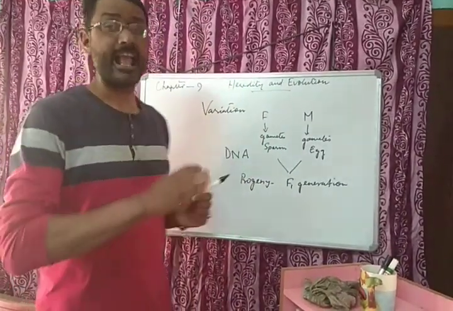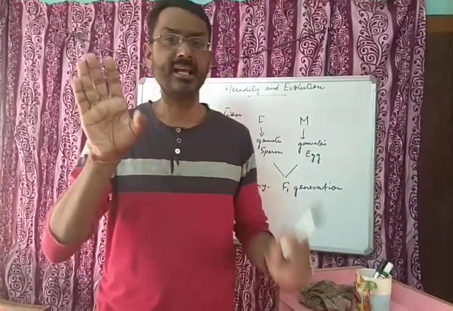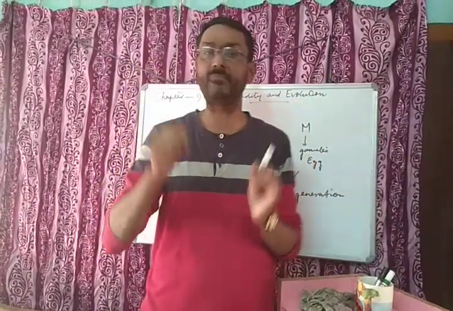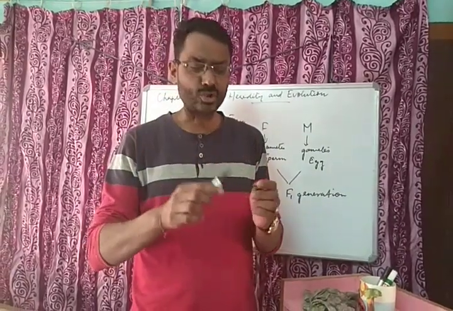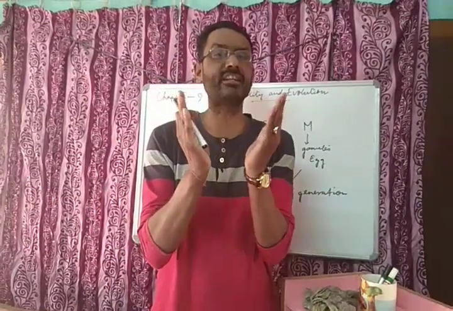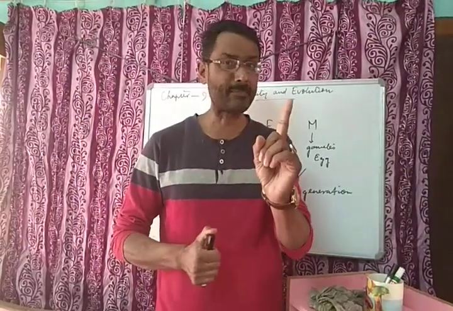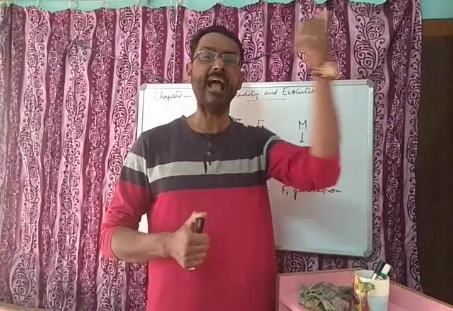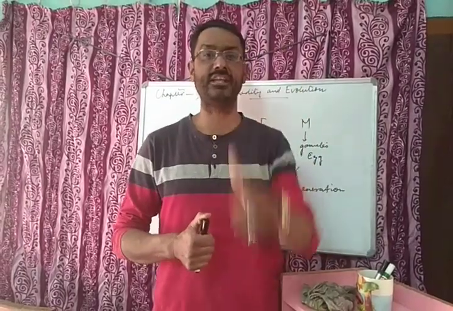But in asexual reproduction, one parent is sufficient to give rise to an organism. The DNA is copied. There is no union or fusion of two different types of gametes because two parents are not needed. Whatever character was there in the DNA will be in the F1 generation, so you do not find variation there.